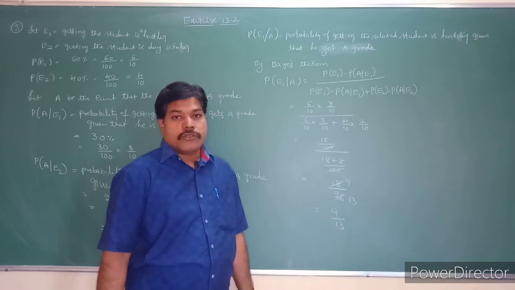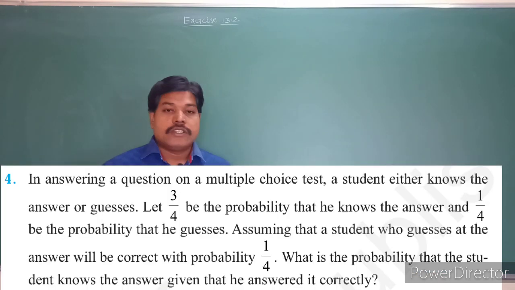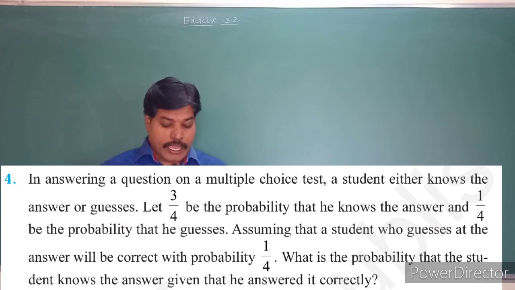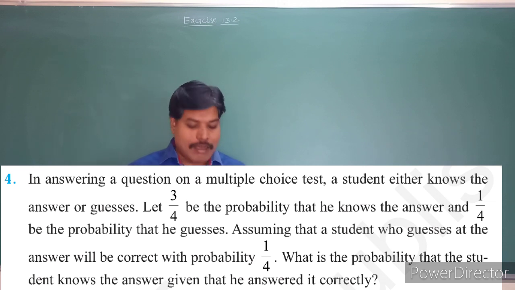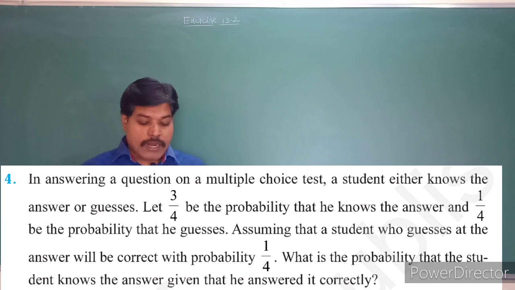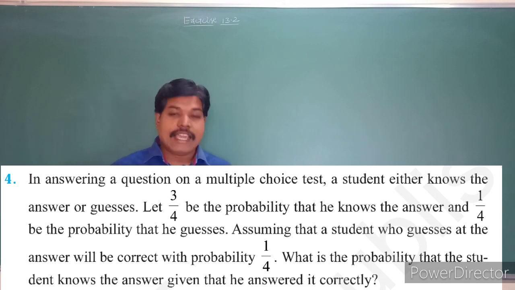Okay, so see the question, students. See question number 4. In answering a question on a multiple choice test, a student either knows the answer or guesses. Let 3 by 4 be the probability that he knows the answer, and 1 by 4 be the probability that he guesses the answer.